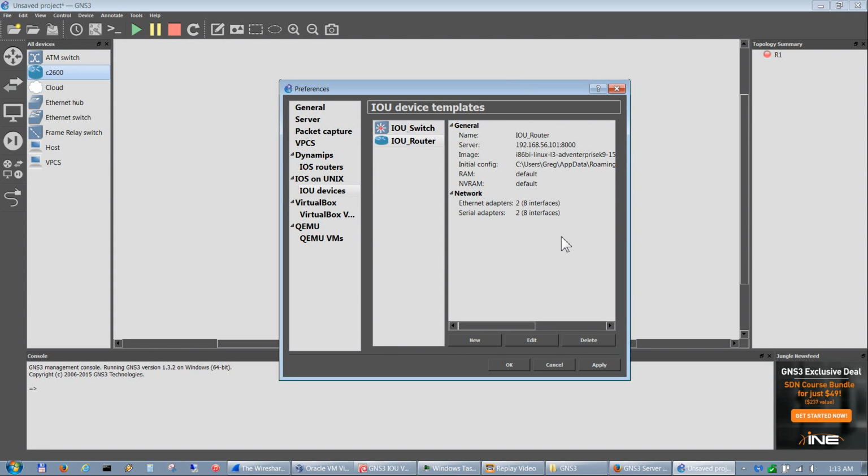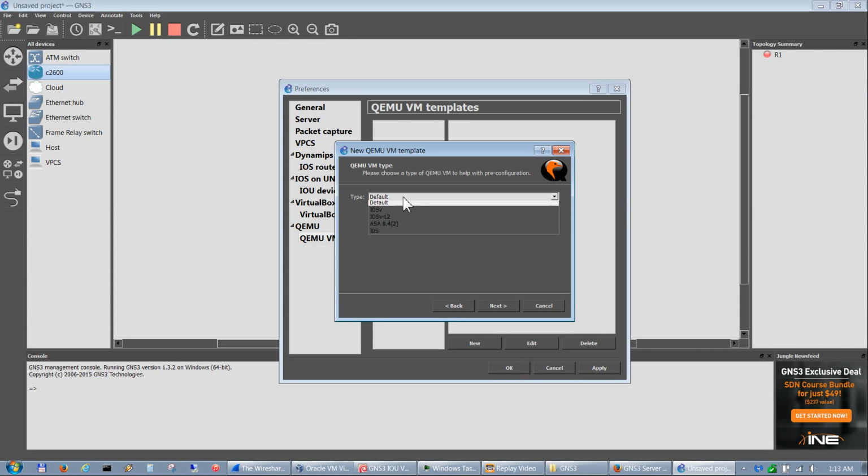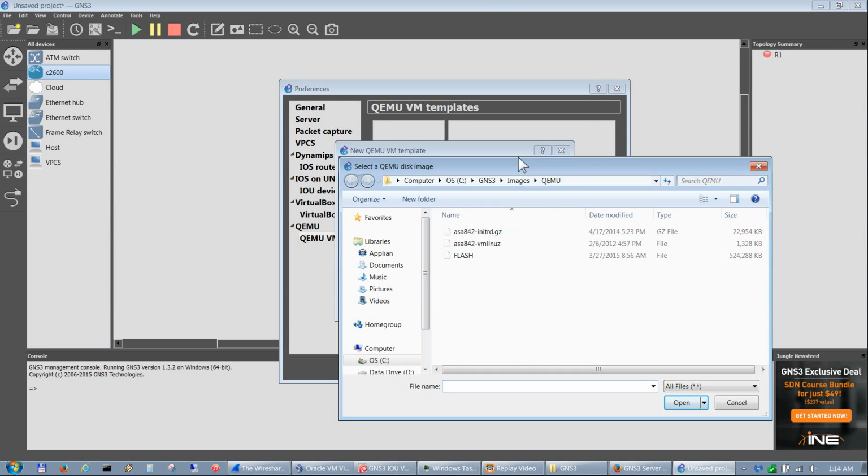So the last one we want to do is the ASA. So that's under QEMU VMs, and we go and hit new, select our type, which is the ASA 4.4.2, hit next and leave that, next, next, all the way to here, hit browse, and that brings us into the images QEMU folder that has our ASA files.